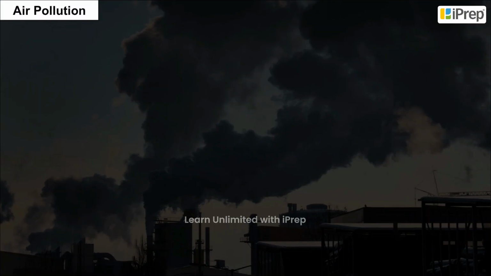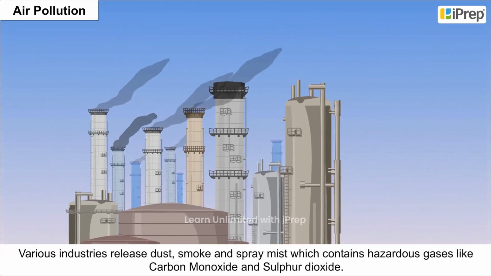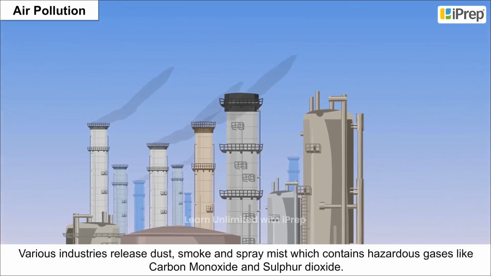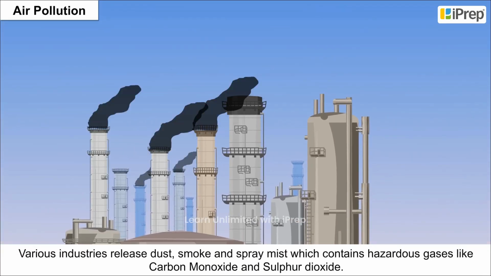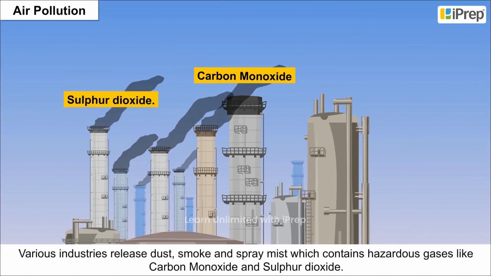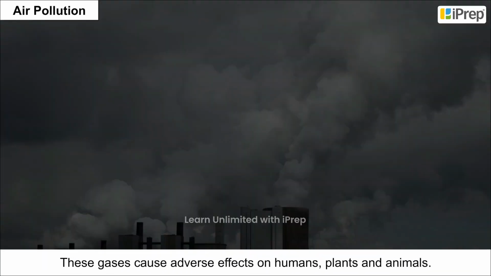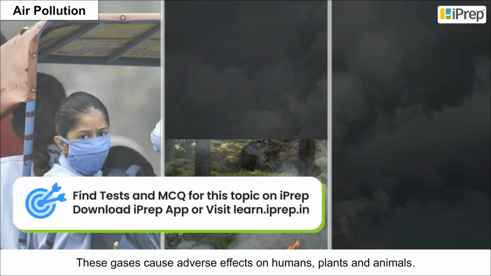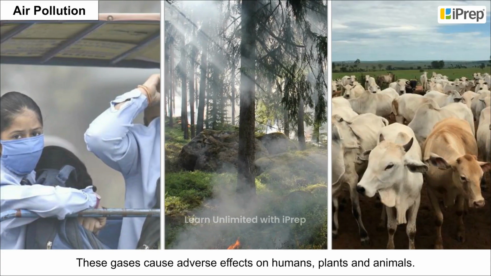Air pollution. Various industries release dust, smoke, and spray mist which contains hazardous gases like carbon monoxide and sulfur dioxide. These gases cause adverse effects on humans, plants, and animals.